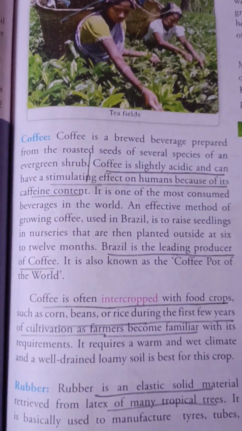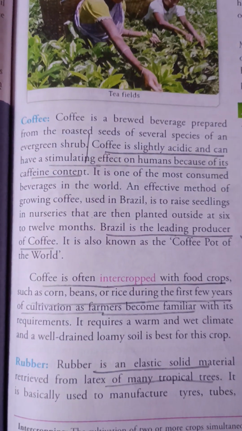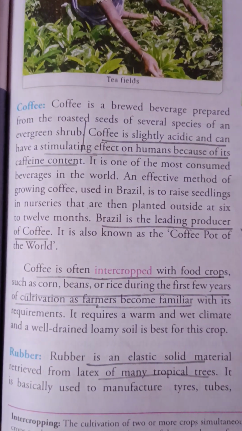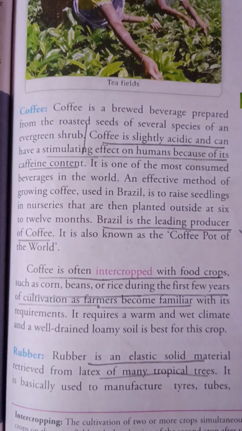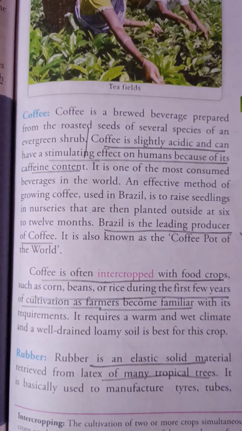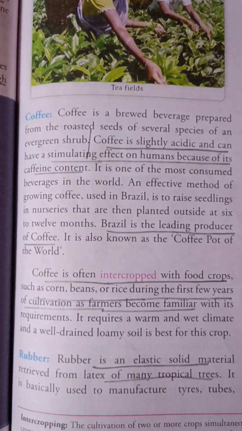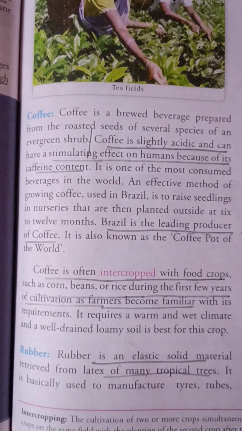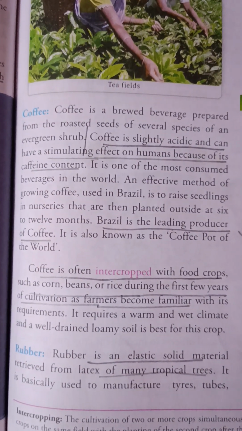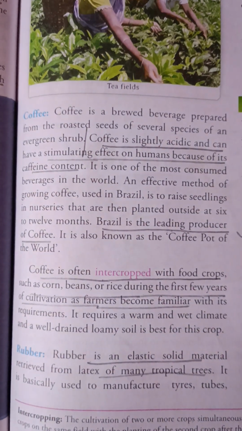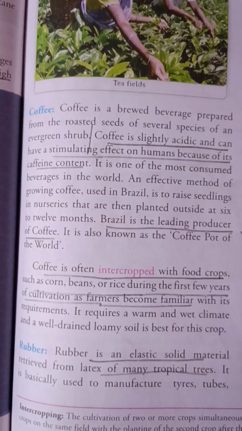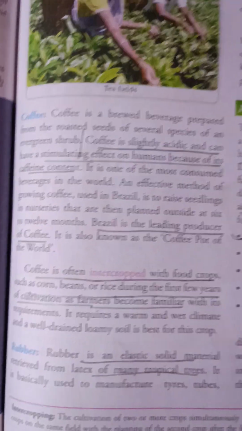Coffee is a brewed beverage prepared from the roasted seeds of several species of an evergreen shrub. It is a kind of shrub. Coffee is slightly acidic and has a stimulating effect on humans because of its caffeine content. Brazil is the leading producer of coffee. It is known as intercropped because it is grown with other food crops like corn and beans.